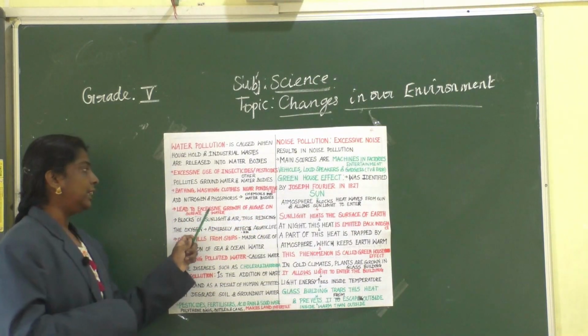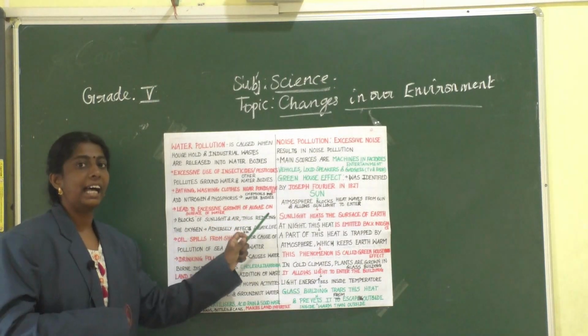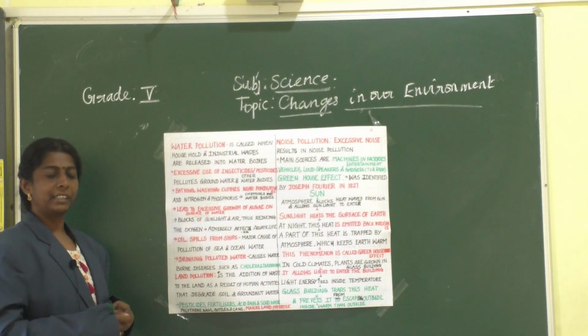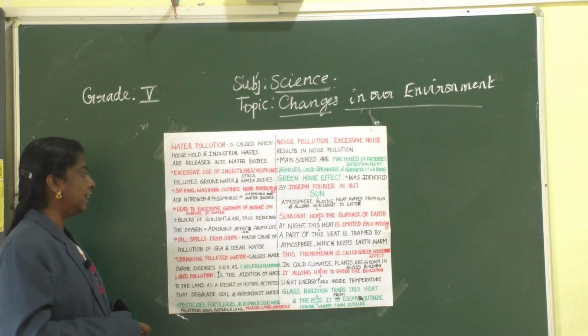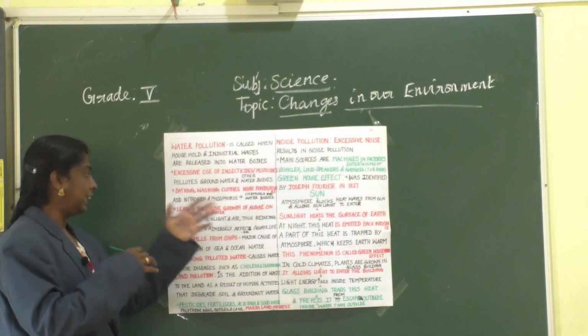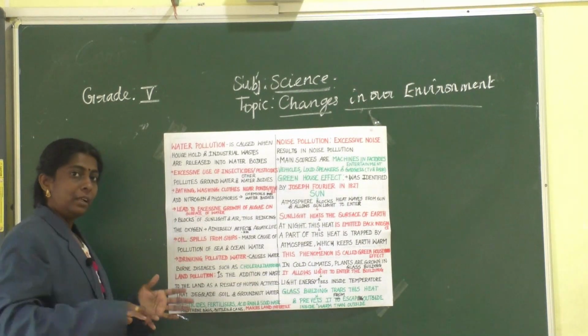It leads to the excessive growth of algae on the surface of water. Clear? Yes. Then, because of this excessive growth of algae, what will happen?